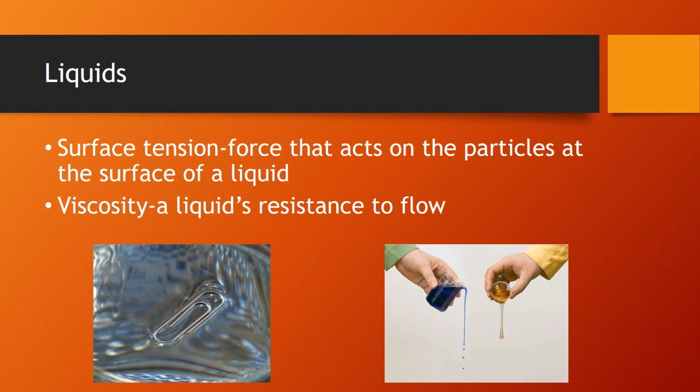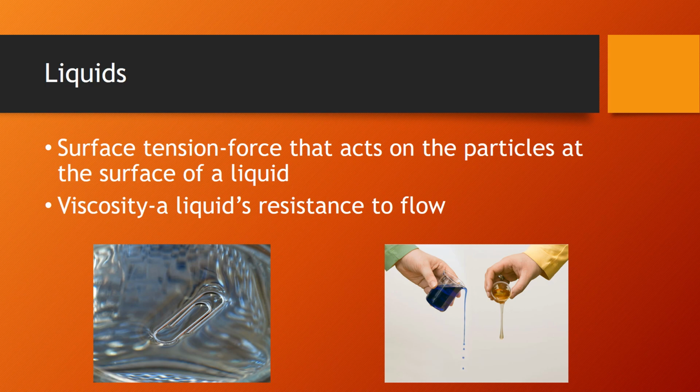All right, so a couple of qualities of liquids that we're going to look at. We're going to be looking at some properties of water more specifically, coming up in a couple of days. But these are properties that most liquids have in general. Surface tension is the first one, and this is a force that acts on the particles at the surface of the liquid, hence surface tension.